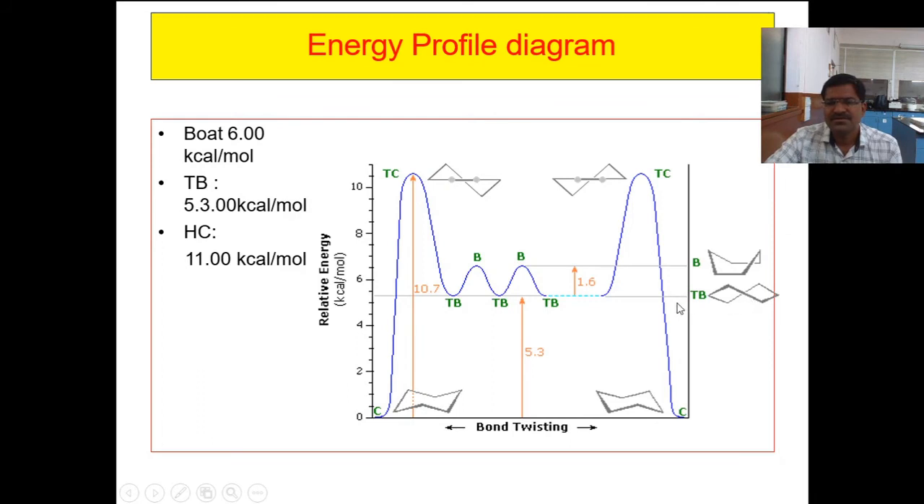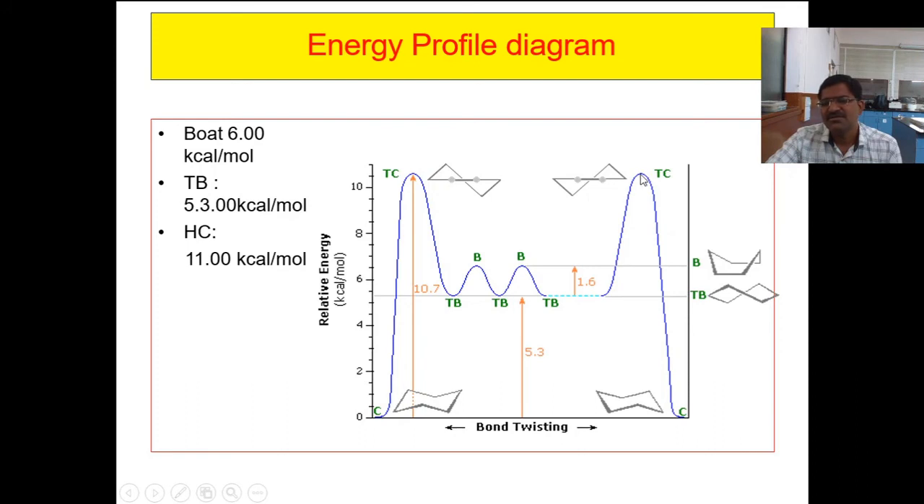Further, the twist boat conformation changes to boat conformation, and due to the flagpole molecular interaction, the boat conformation becomes unstable. Its energy is nearly 6 kilocalorie per mole, or more than 6 kilocalorie. Further, it is again converted into twist boat, and finally the twist boat conformation is converted into the half chair, or twist chair conformation.